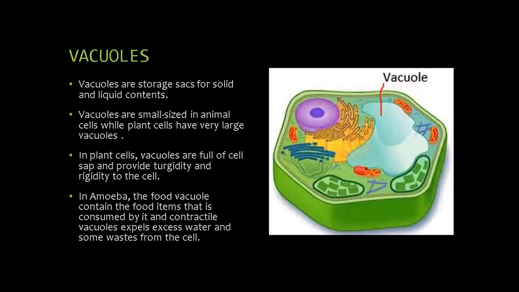Let's see about vacuoles. Vacuoles are storage sacs for solid and liquid contents. Vacuoles are small in animal cells, while plant cells have very large vacuoles, that is 50 to 90% of the plant cell. In plant cells, vacuoles are full of cell sap and provide turgidity and rigidity to the cell. In amoeba, the food vacuole contains the food items that are consumed by it, and contractile vacuoles expel excess water and some waste from the cell.